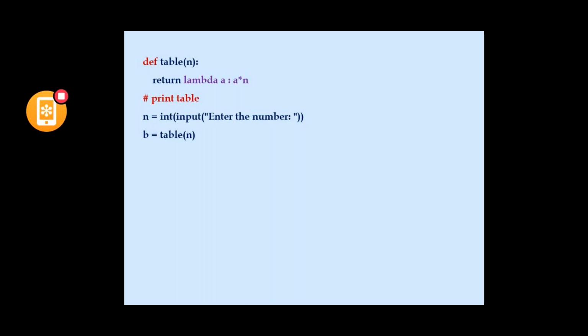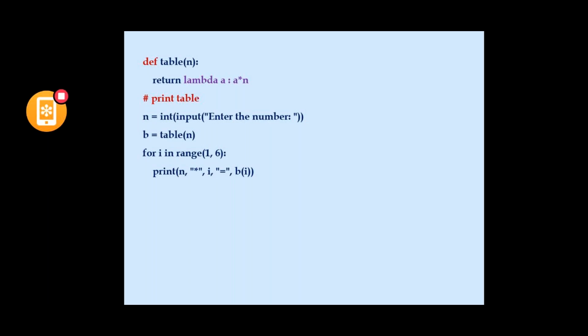So what happens? Whenever the cursor goes to the table function, it executes the return statement and waits. What for? For the variable a. Then it moves to the next statement after the function call: for i in range of 1 to 6. Here I am printing the table, where n is the given value, let it be 5, into i, where i is 1: 5 into 1 is equal to... Here b of i is a lambda function.